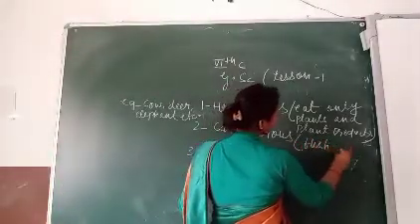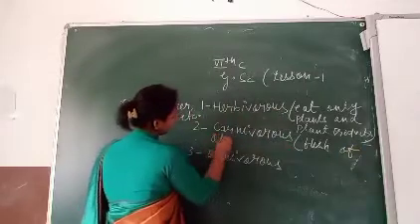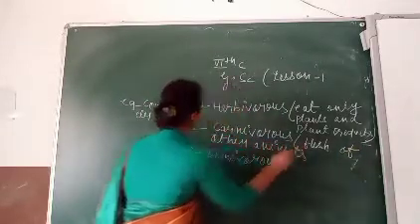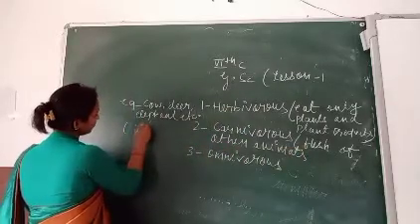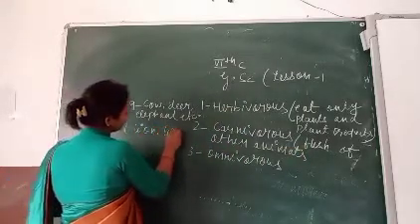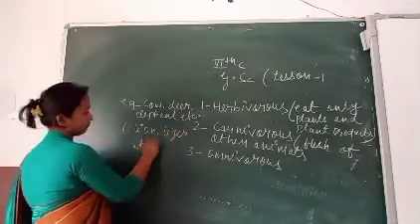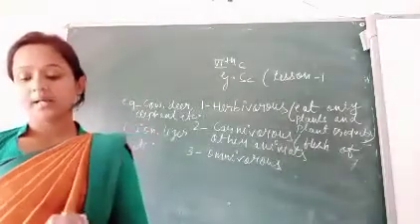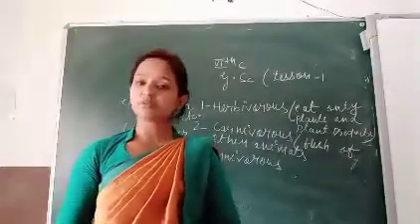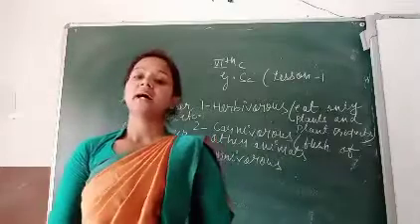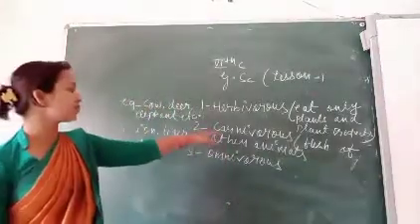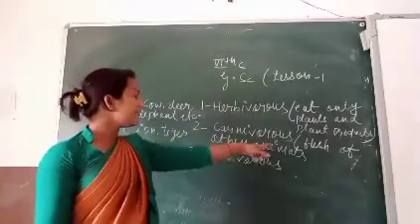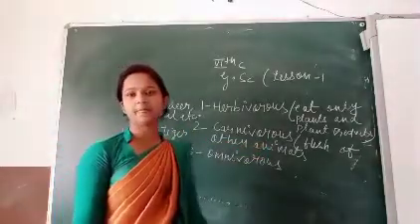Examples: lion, tiger, etc. They are called the carnivorous animals, those that eat the flesh of other animals. Examples of the carnivorous animals are the lion and tiger, and they eat the flesh of other animals.